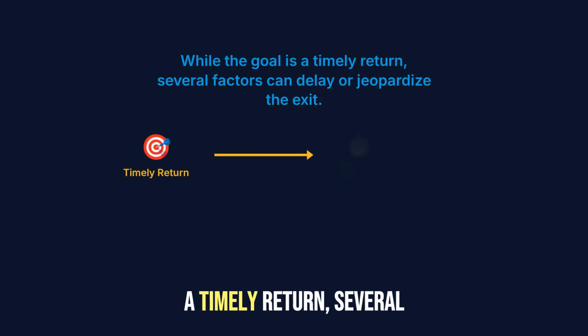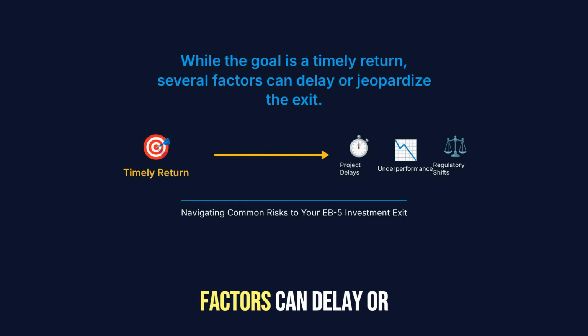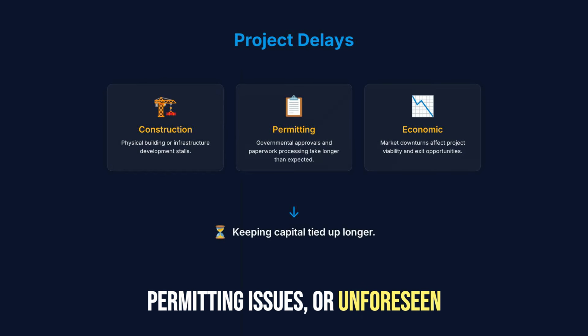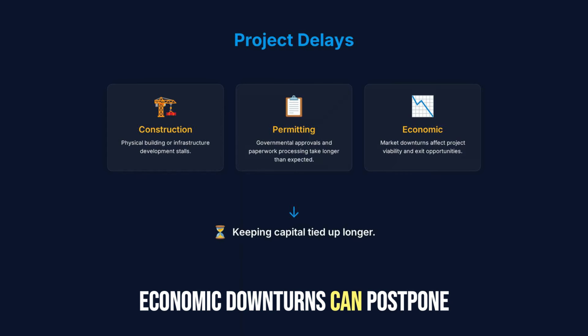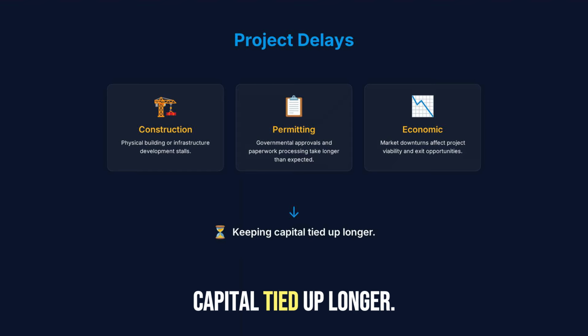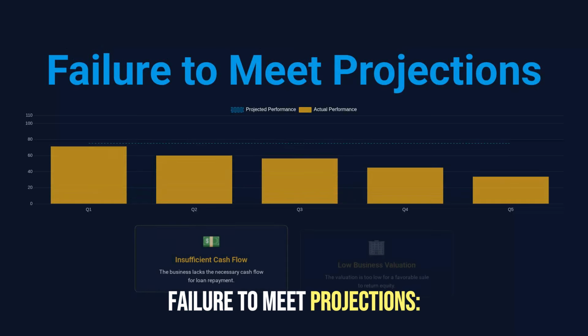While the goal is a timely return, several factors can delay or jeopardize the exit. Project delays. Construction delays, permitting issues, or unforeseen economic downturns can postpone the asset sale or maturity date, keeping the capital tied up longer.